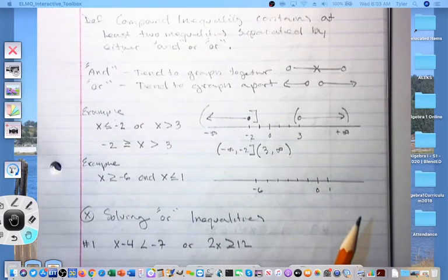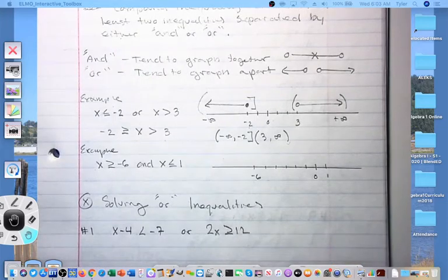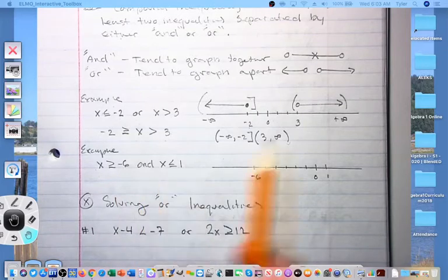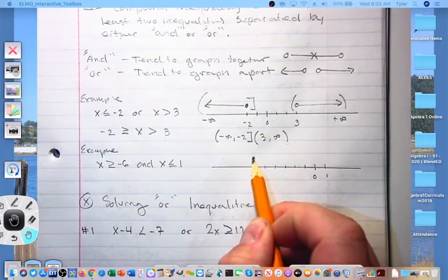Let's go ahead and do another example just like that. This time it's going to be an and example. My first is x is greater than or equal to negative 6, so above negative 6, I'm going to do a solid circle.